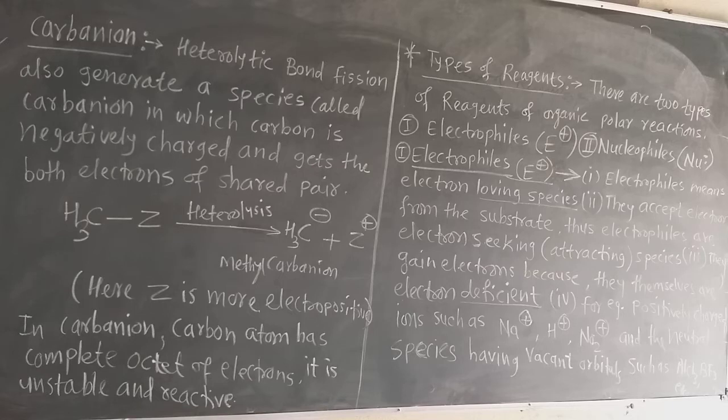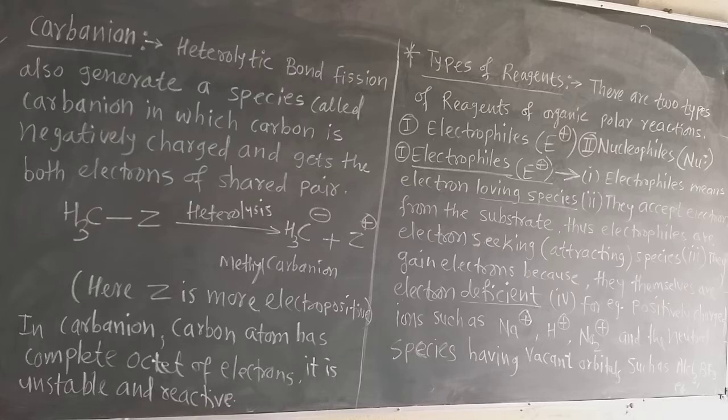In the last lecture I told you about the carbocation. Carbocation is formed due to the more electronegative atom which is attached to the carbon atom. But carbanion is formed when the carbon is attached to a more electropositive atom. That means carbon is more electronegative than that element.